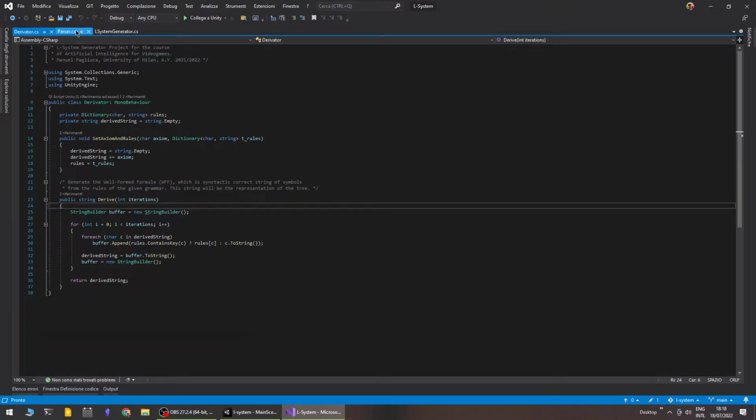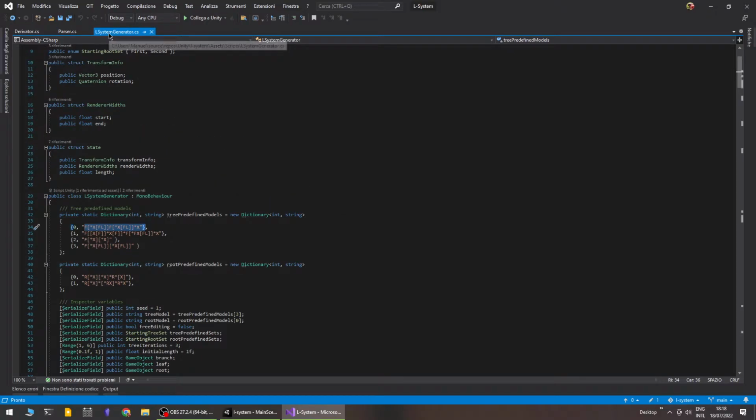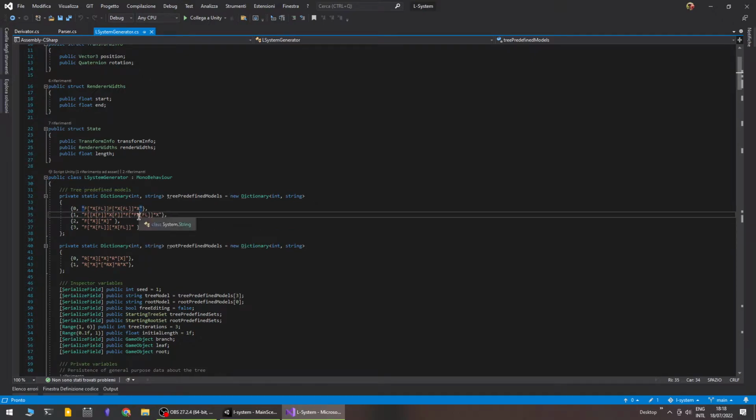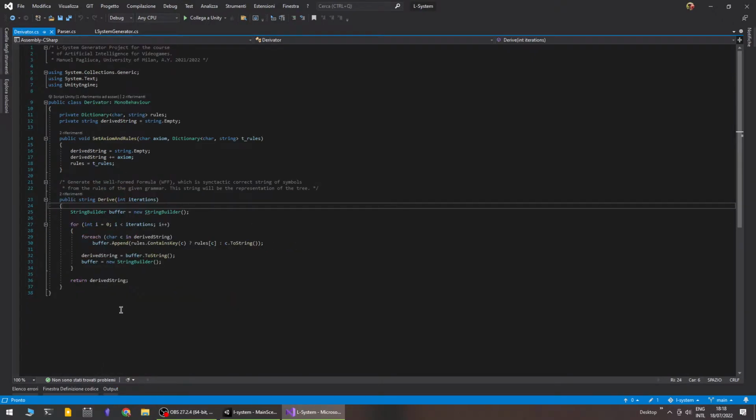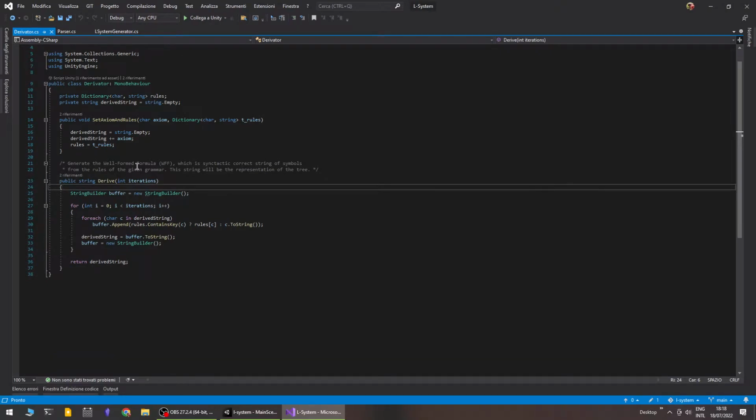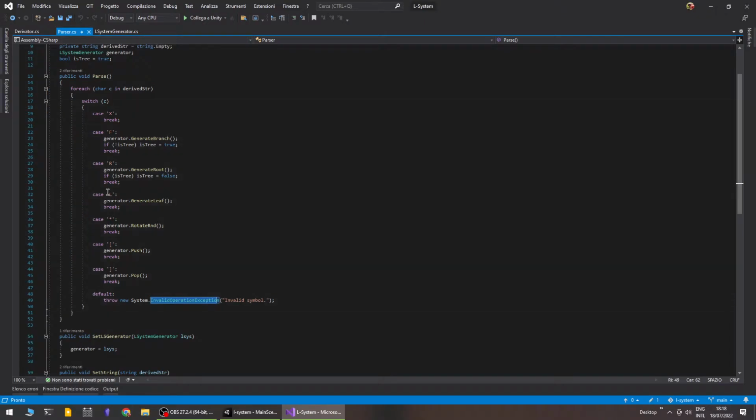Fundamental. Okay, the derivator class will start from a given grammar selected by the user in the L system generator, and it will generate a final string, which is the well-formed formula, where each character, each symbol of the string will have a corresponding instruction to do, and this instruction will be deployed then to the parser. The parser will take responsibility for each symbol of the generated string and will do a responsive action.